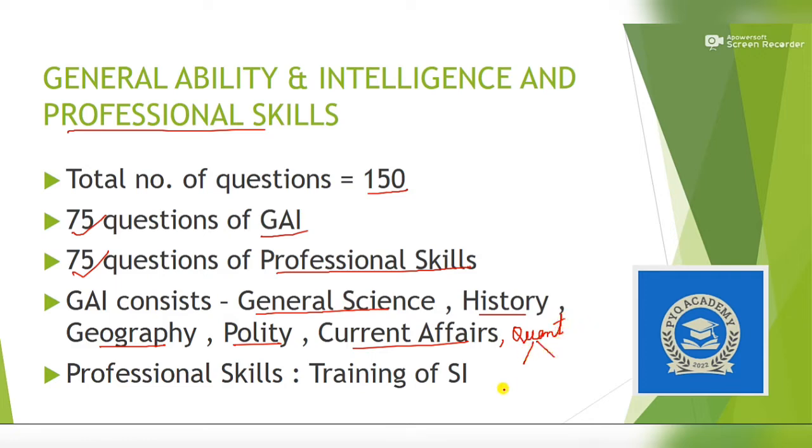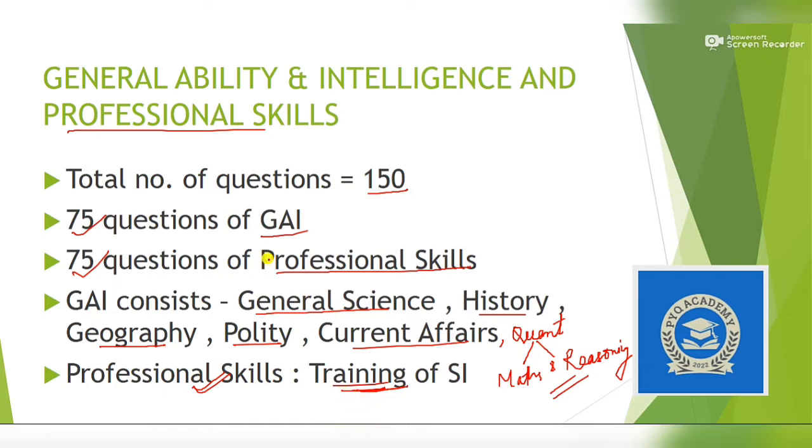So this is also very important. Coming to the part Professional Skills, these are the skills which the SI or sub-inspector got during his training. So the questions are asked from all the knowledge he gained during his training.